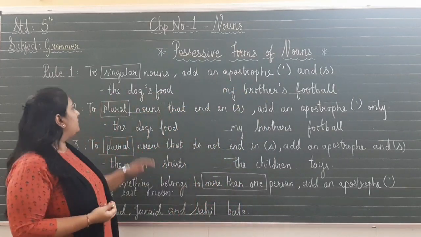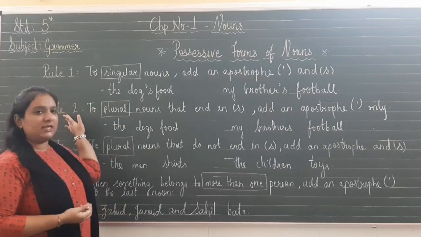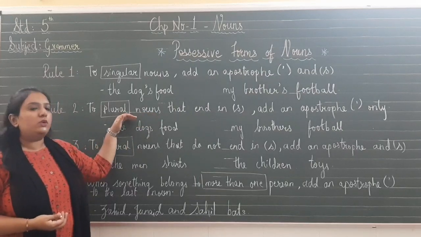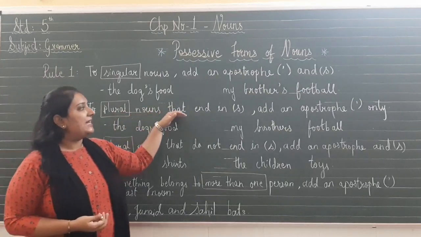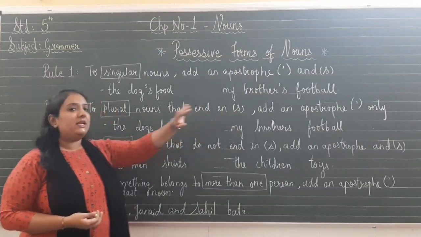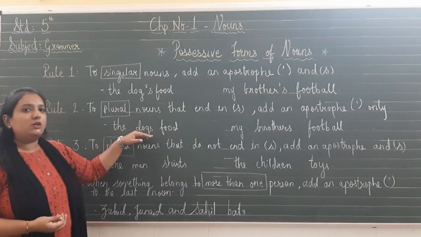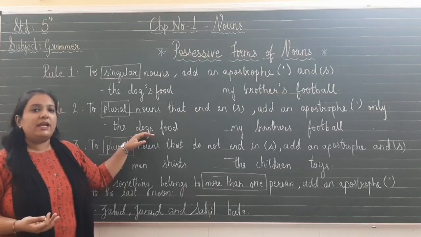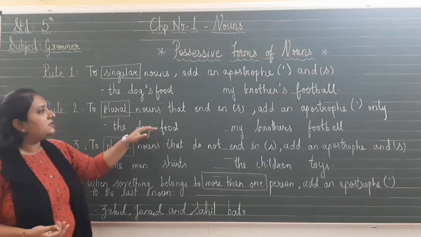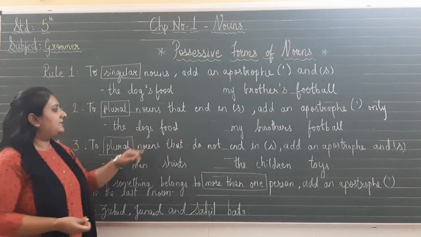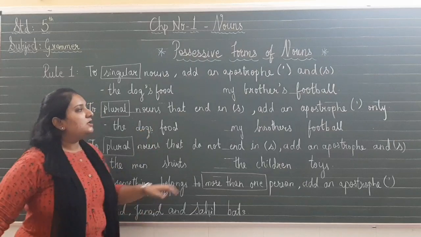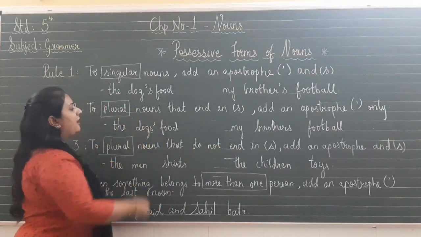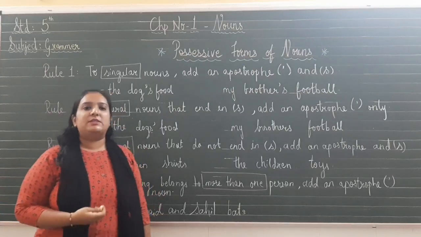Now let us move to rule number 2. What is rule number 2 telling us? It is telling us to plural nouns. Now we are dealing with plural nouns. For the plural nouns that end in s, for example, dogs. Dogs here are plural. It may be more than 1, 2, 4, 10, 15, any. So for plural nouns which already end in s, here the dogs is already ending in s, so we have to just put an apostrophe after the s to make it a possessive form.